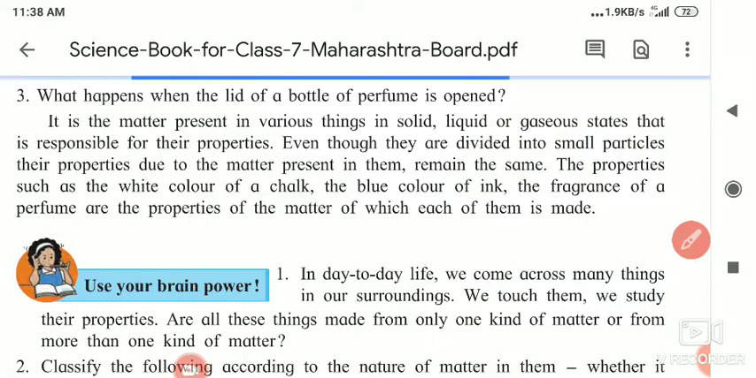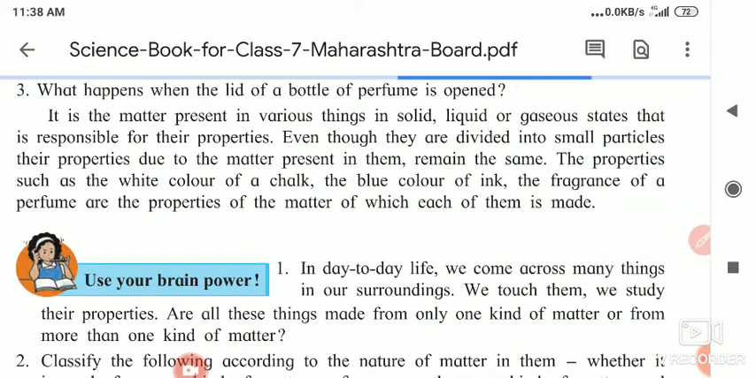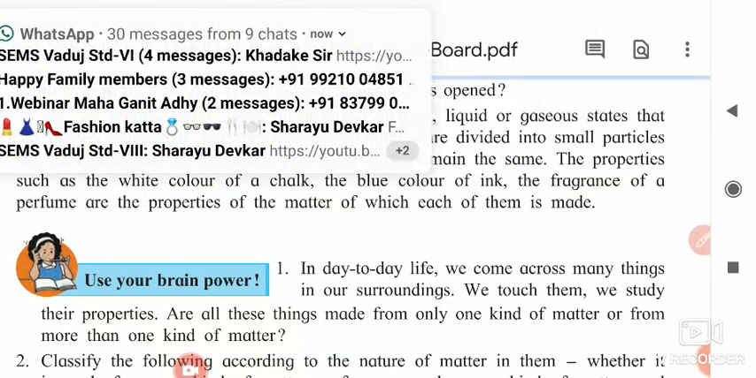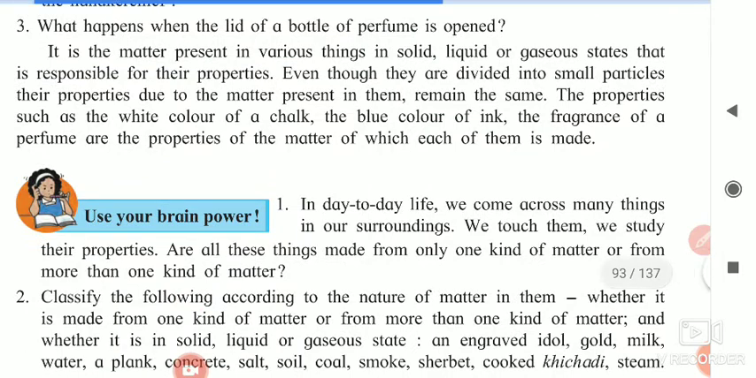Or take the example of sanitizer, which we are using nowadays. When we sanitize our hands, we can see the small particles spreading into the air, and someone understands that you are sanitizing your hand even though he is not looking towards you. The meaning of it is that these particles of matter are present inside it, and we can smell those particles.